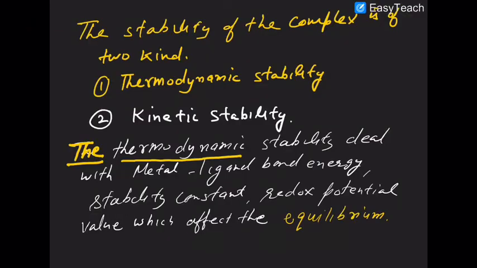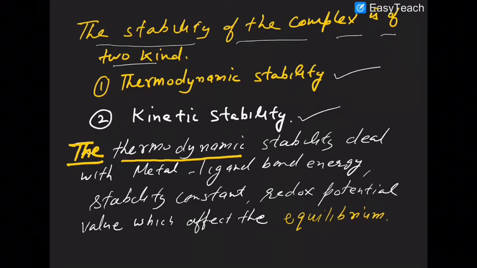Now the stability of a complex is of two types. One is called thermodynamic stability, the other is called kinetic stability. Thermodynamic stability deals with the metal-ligand bond energy, stability constant, redox potential, and of course delta G values. All these values, which affect the equilibrium, determine the thermodynamic stability.